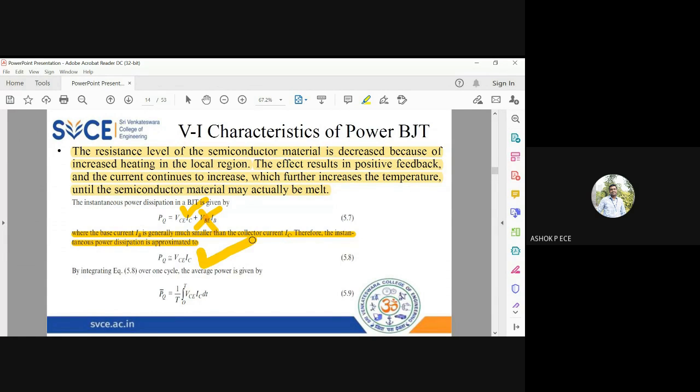So this is the DC power. If I'm going to give an AC signal, if I'm going to give a sine wave to the transistor, I have to find the power for one cycle. So I have to integrate from 0 to T. T is one full cycle of your sine wave. So the power is given by 1 by T integral 0 to T VC into IC. I'm finding the average power, integrating and dividing by T. That is the average power.